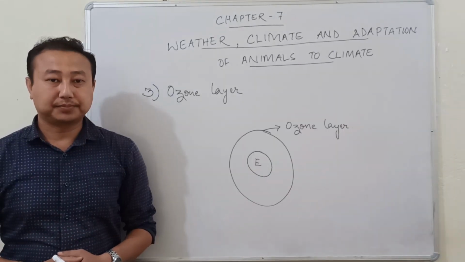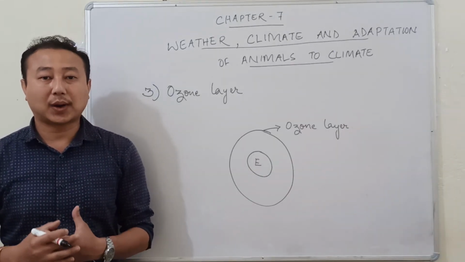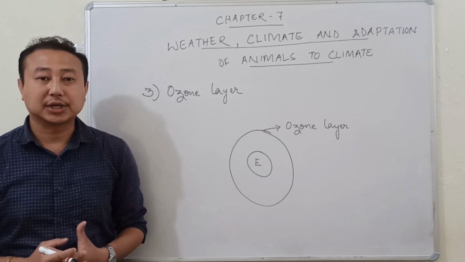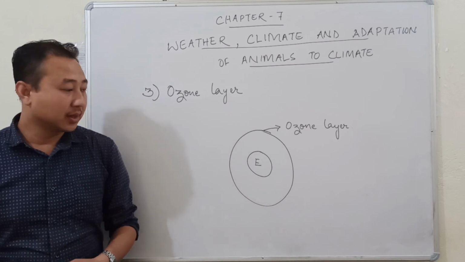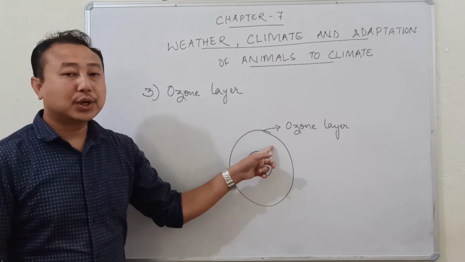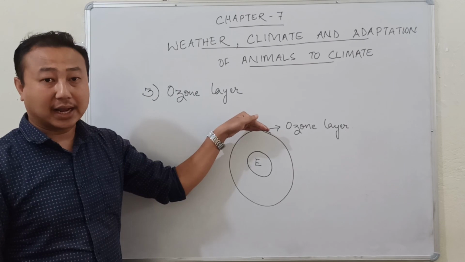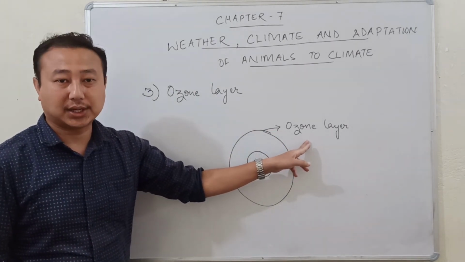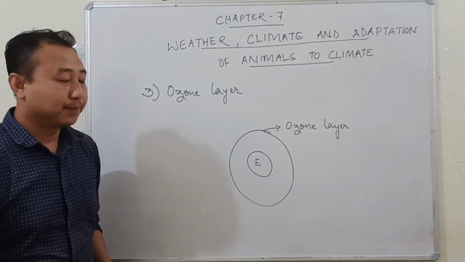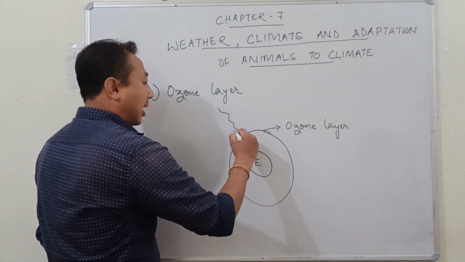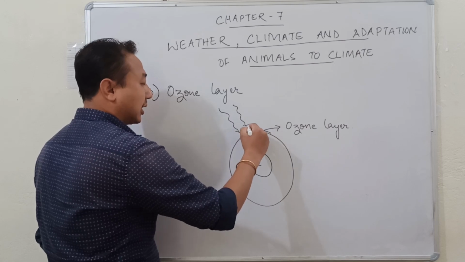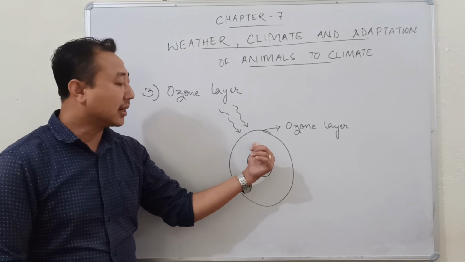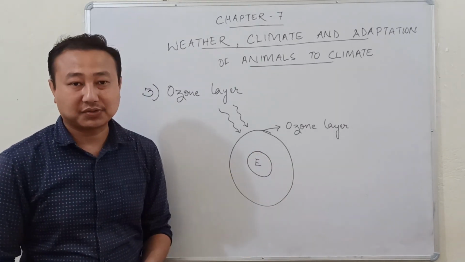The next important reason why life exists on Earth is the presence of a layer of gas known as the ozone layer. At the uppermost, outermost layer of the Earth's atmosphere, there is the ozone layer. The ozone layer prevents the harmful ultraviolet radiation coming from the Sun along with the sunlight from entering the Earth's atmosphere and reaching the surface of the Earth.